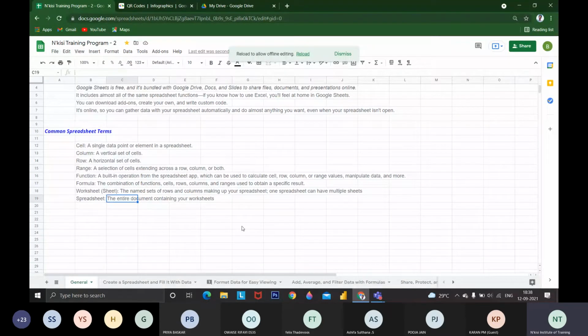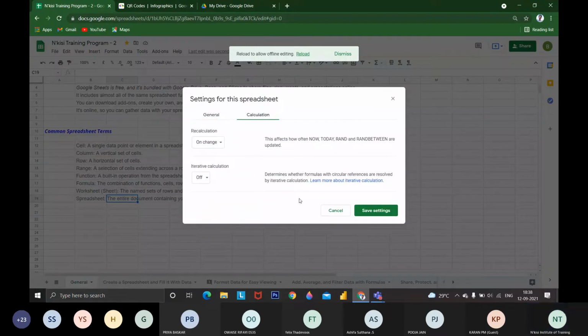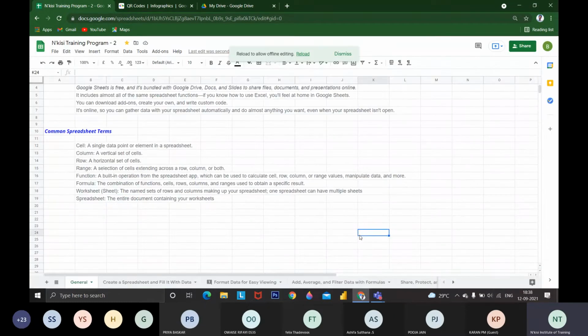And spreadsheet settings. If you want to change any spreadsheet settings like sharing, timing and calculations, so that every time I open it, it has to be updated, whatever changes I make, we can track this using the settings of this Excel sheet. If you want today's date, it will be updated while opening. I have given it to update on change every time. There is a formula called equals NOW, which we will look at. This will show the time now.